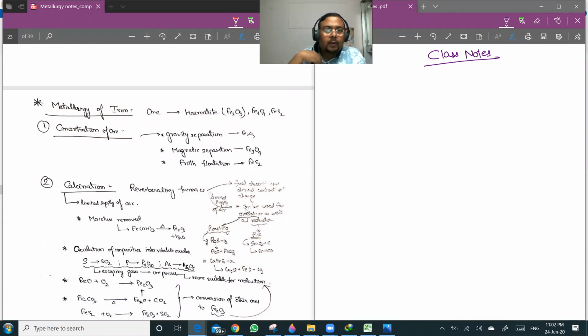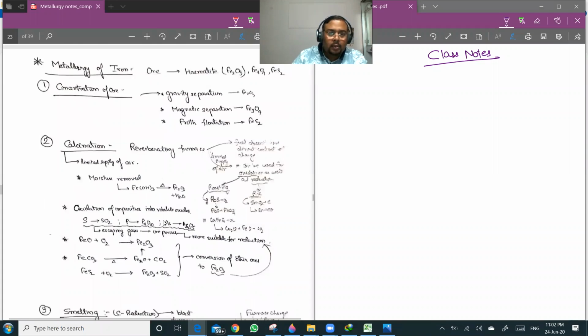In the fourth lecture of metallurgy, today we'll be discussing first the metallurgy of iron, then the metallurgy of copper, and then also refining techniques. So let us start with today's lecture.